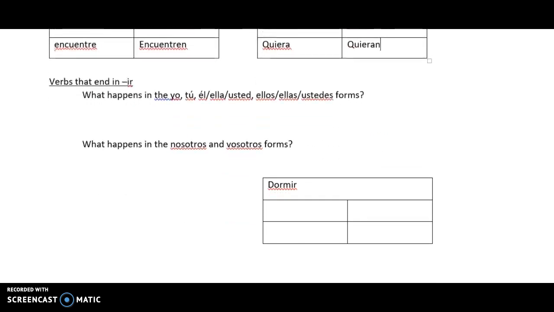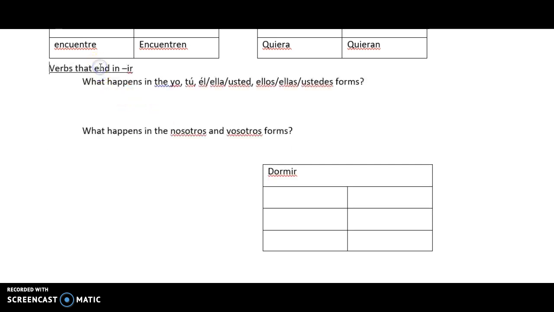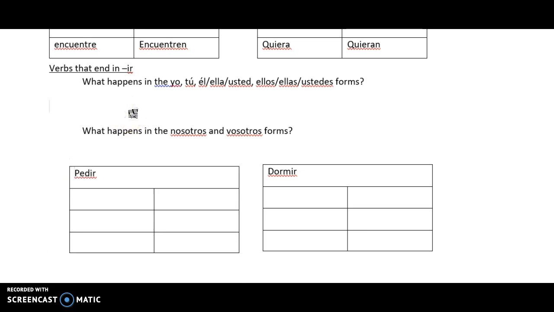Now, for verbs that end in IR, let's get our verb charts back up here. So for verbs that end in IR, there's going to be the same change as the present tense indicative. Okay, so if it changed E to IE, it's going to keep the same change, O to UE, etc. But in the nosotros and the vosotros form, it's going to be E to I or O to U. Okay, remember we made those stem changes in the preterite tense in the third person.